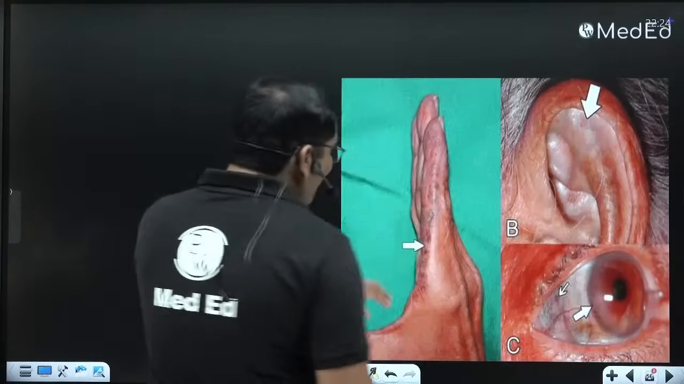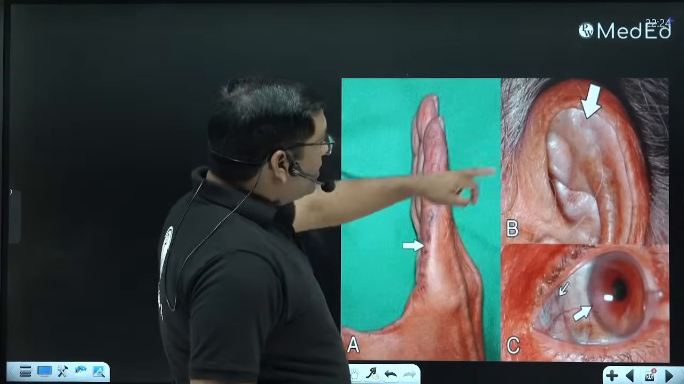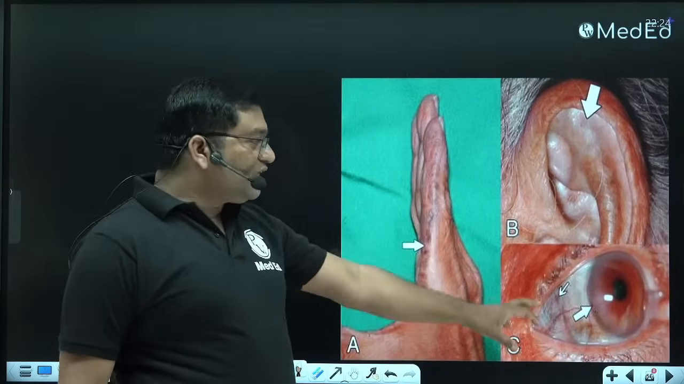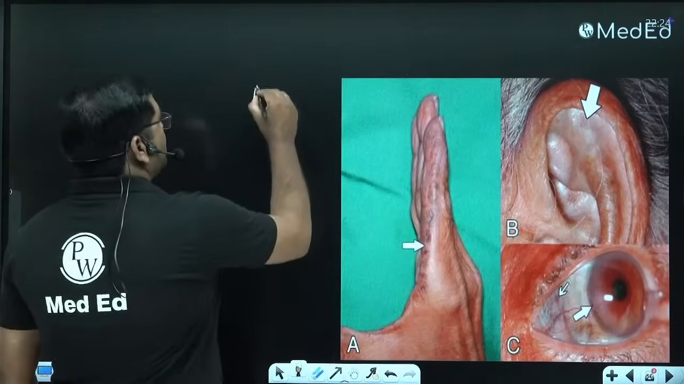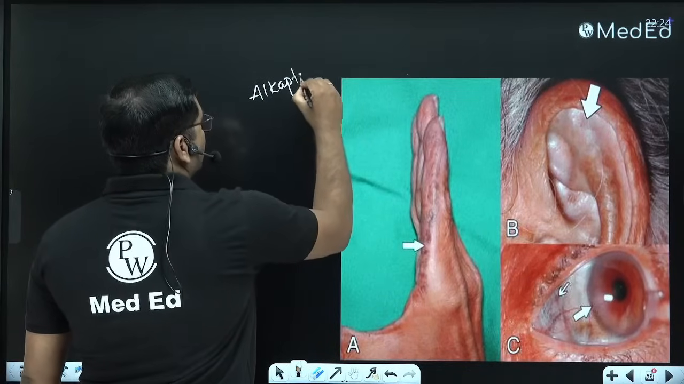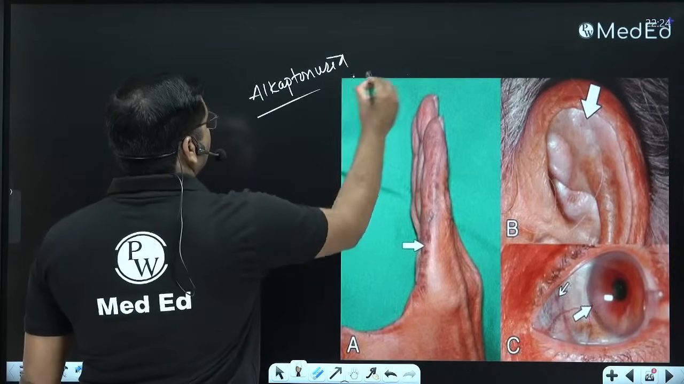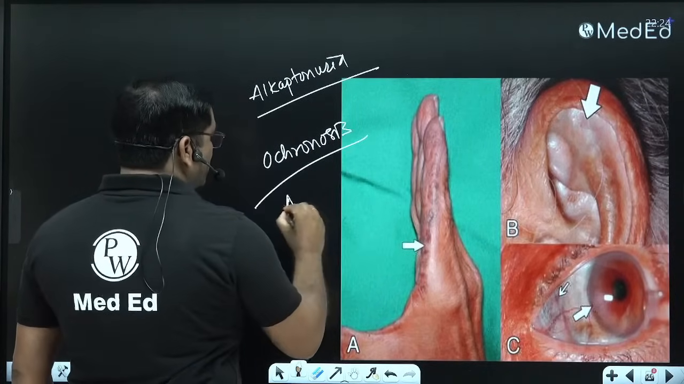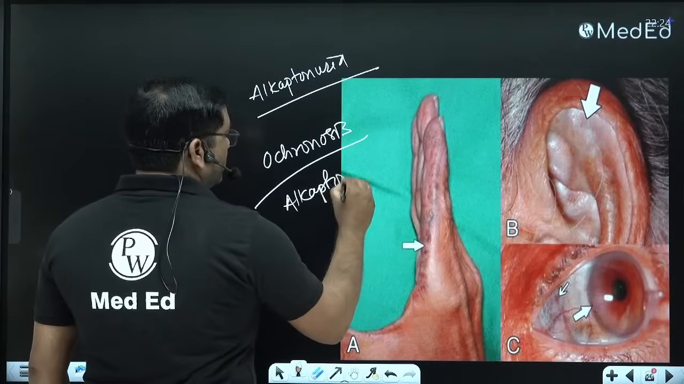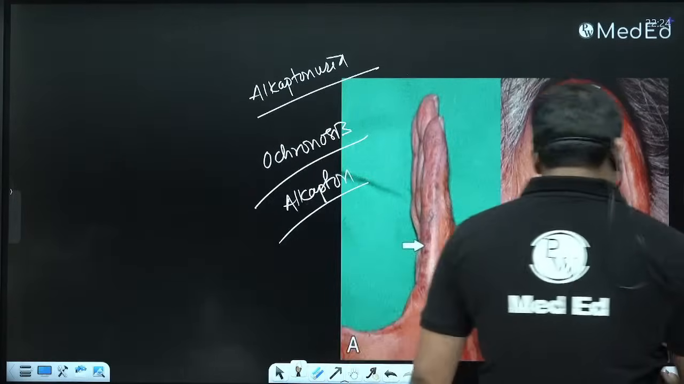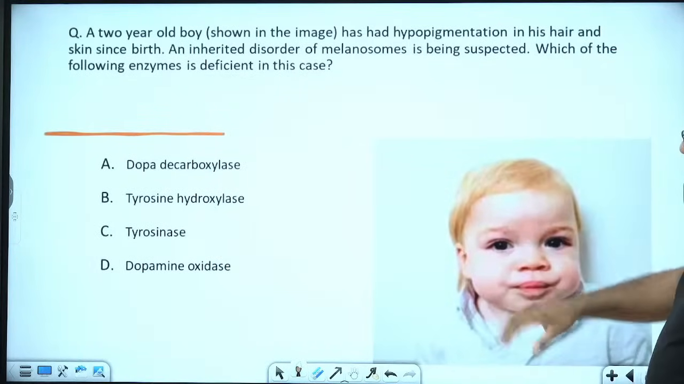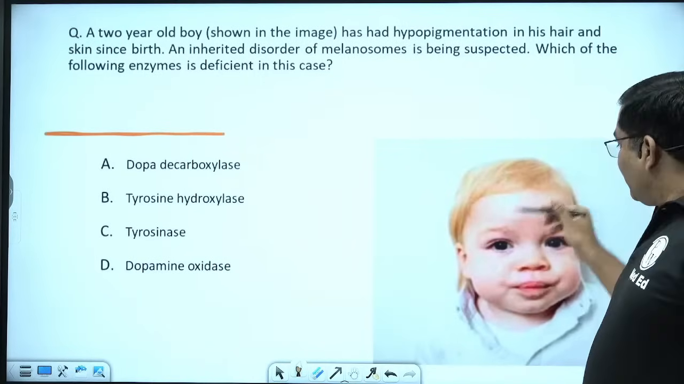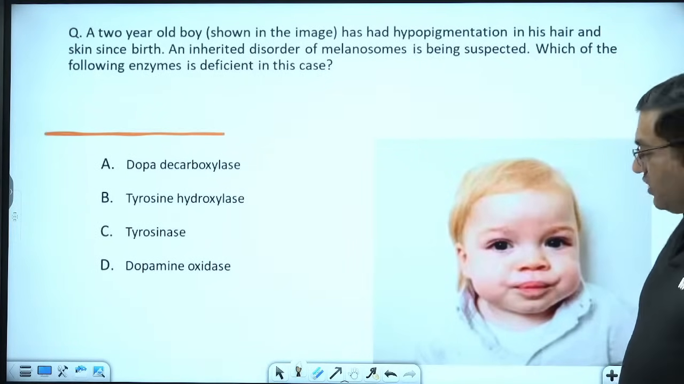So these are the black deposits on the palmar crease, ear cartilage, and the conjunctiva. There is deposition of black pigment in alkaptonuria. This is the diagnosis. The condition is known as ochronosis, because of deposition of the pigment alkapton. So this is albinism, due to a defect in the tyrosinase. In albinism, hair and skin are hypopigmented.